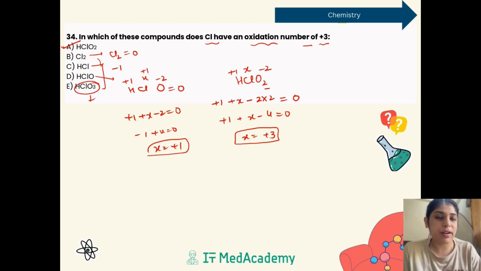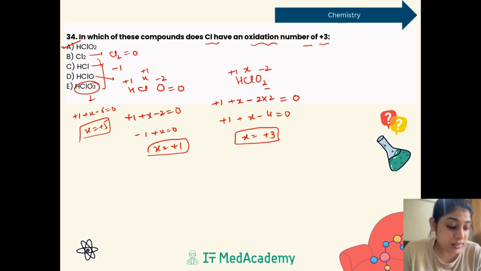Similarly, for HClO3, it would have been a different value you can calculate. So we can say it would be +1 plus X minus 6 is equal to 0. X comes out to be +5. So according to the conditions and terms, this question was also considered to be an easy one, right? This is also an easy question.